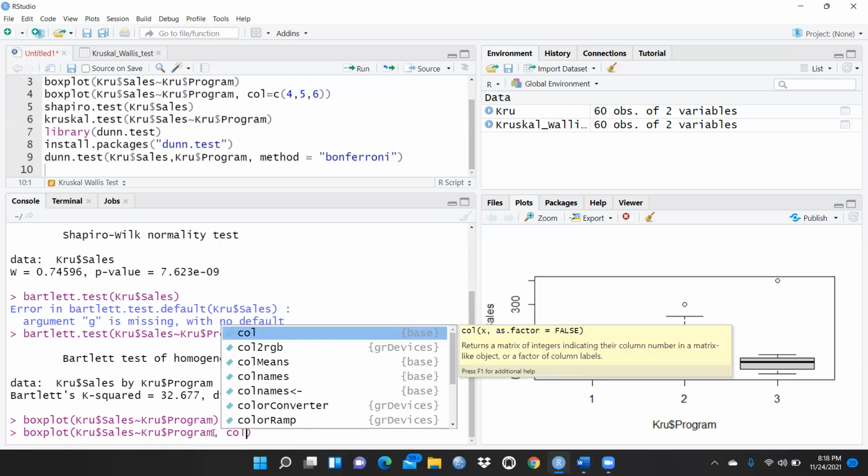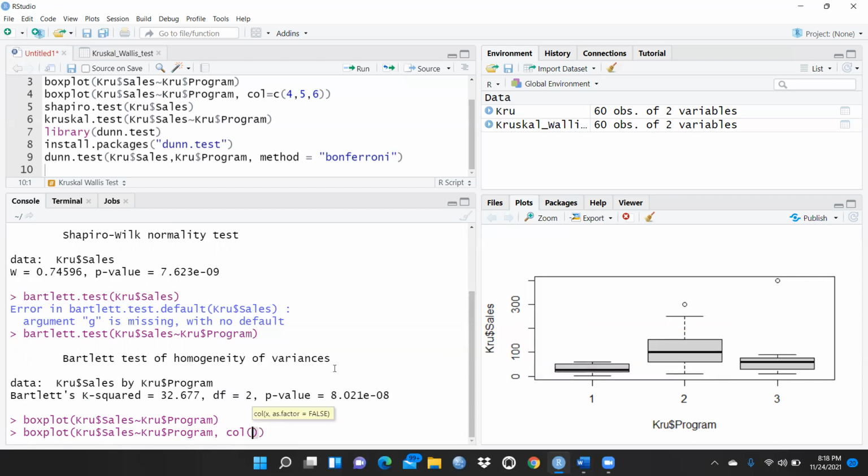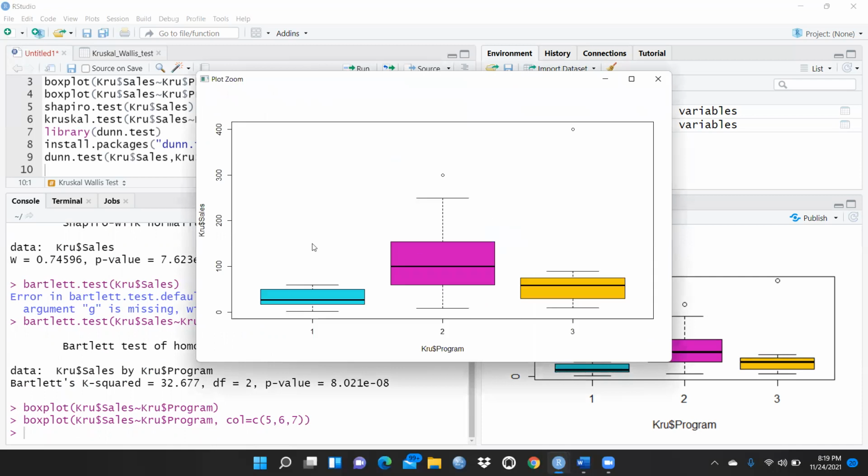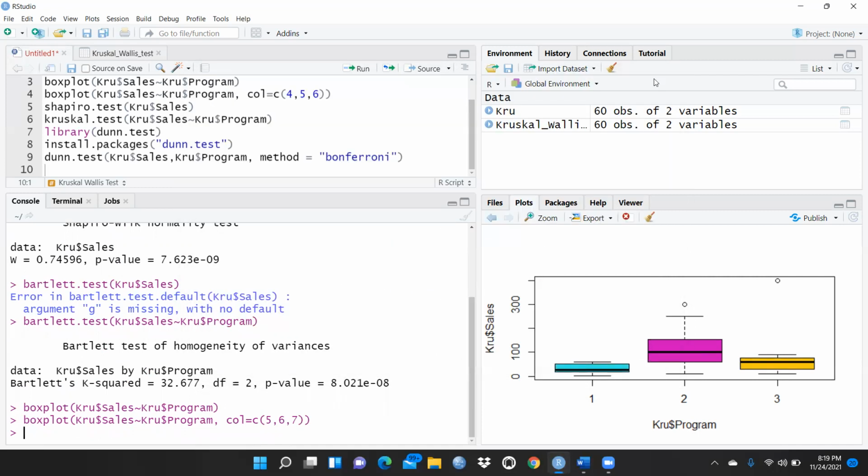So let me write COL, and let me write C, and whatever three colors we want to give. Let's say I am giving 5, 6, 7. These are the color codes I want to give. So you can see here, when we zoom this, these three colors are here. And you can see a lot of difference, because the mean value of the middle one is on the higher side, and the first is on the very lower side. But the third training shows a little bit in between. And all this data is not normally distributed.